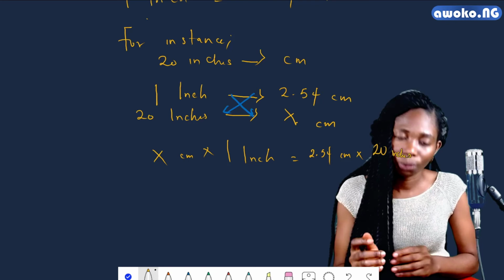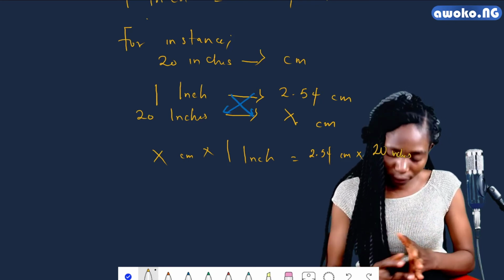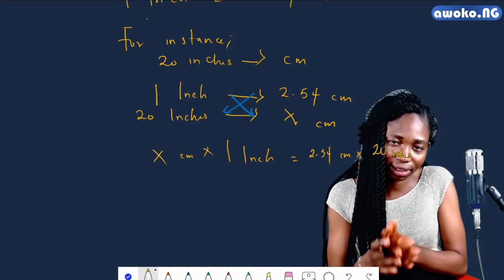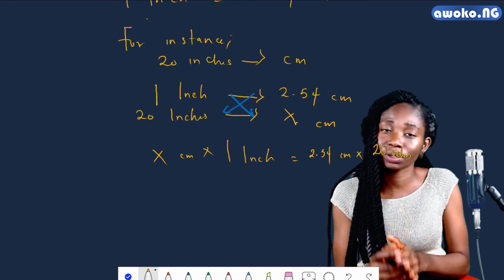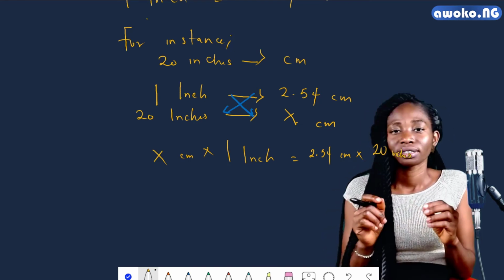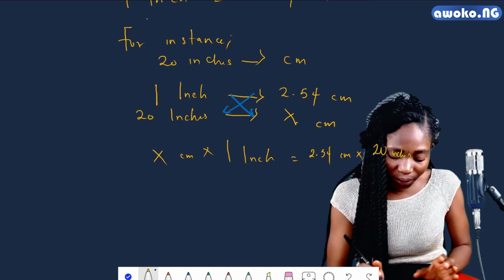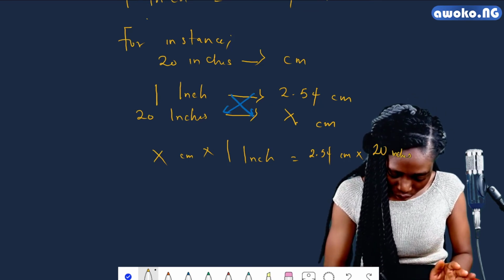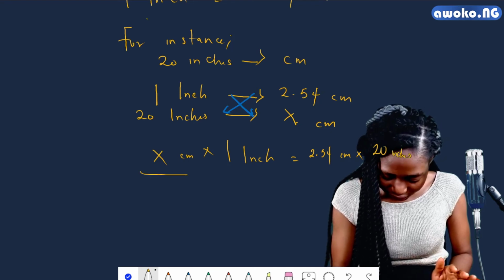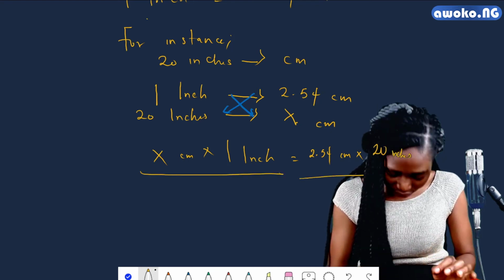Looking at this, we just have to take off these inches, leaving the centimeter alone, because we're actually looking for the length of that particular substance in centimeter. So we need the unknown to stand alone. So what do we do? We divide both sides by 1 inch.